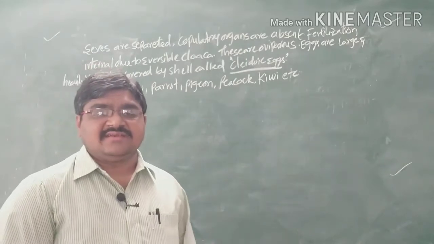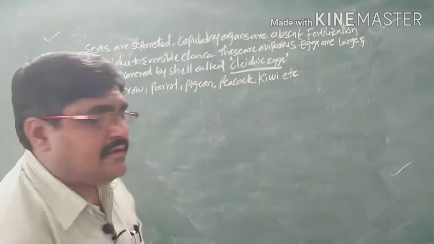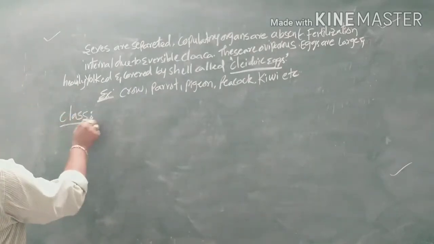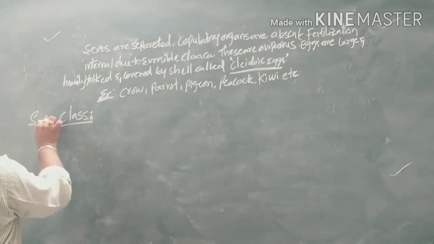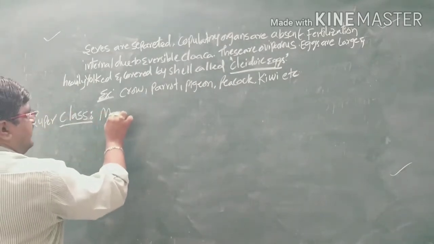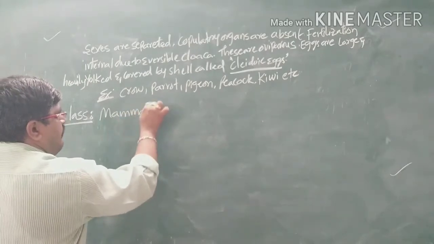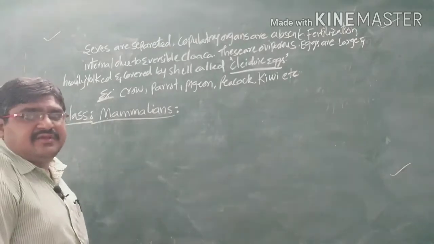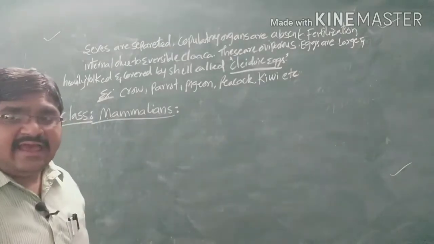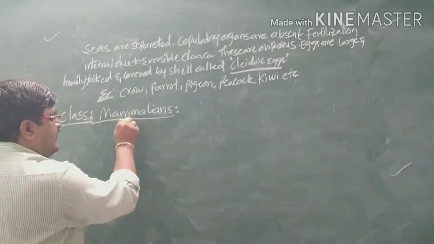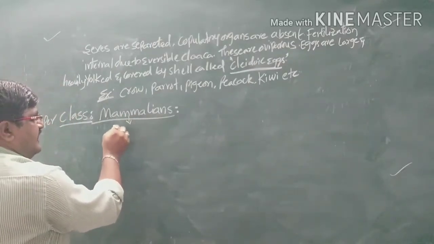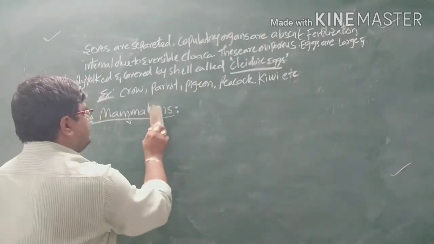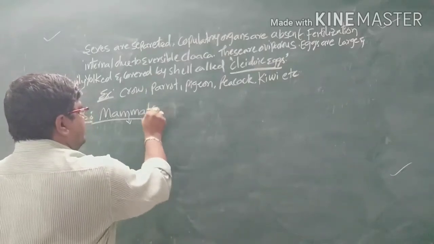Next, coming to the next class, that is the superclass Mammalia. So what are mammalians? Mammalians means organisms with mammary glands. Mammalians, or mammalia, or otherwise you can call them mammals.